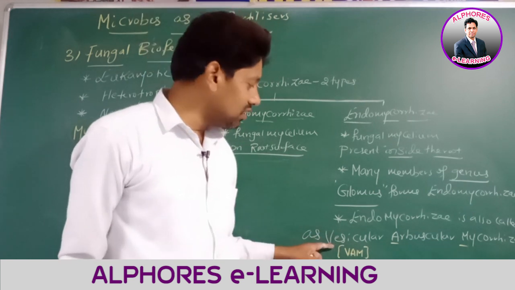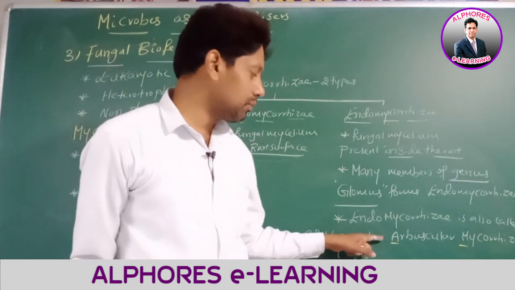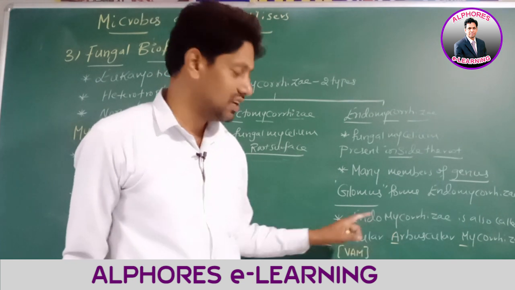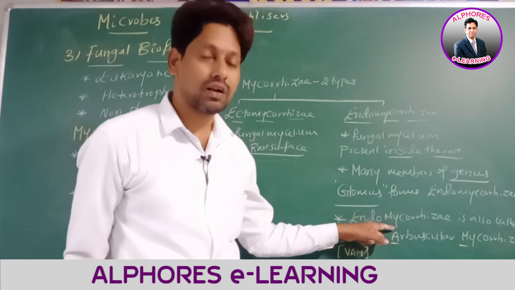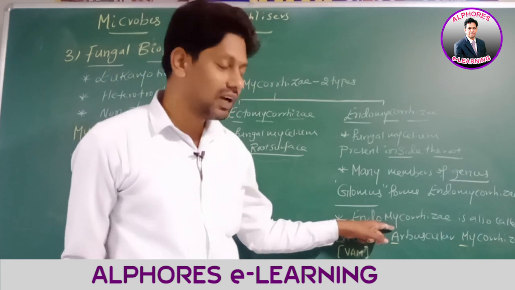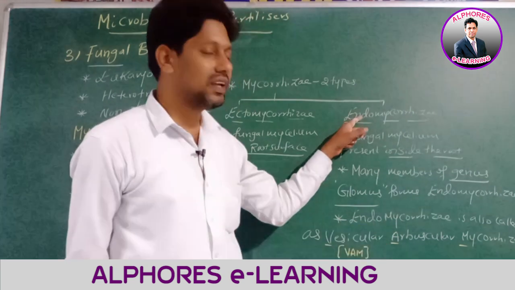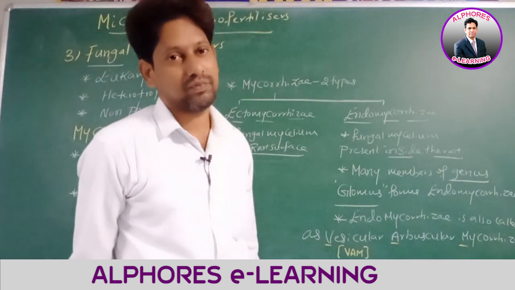Sir, why is it called vesicular or vascular mycorrhiza? As this fungi produces vesicles and arbuscules inside the root of the plant. So this endomycorrhiza is also called vesicular or vascular mycorrhiza.